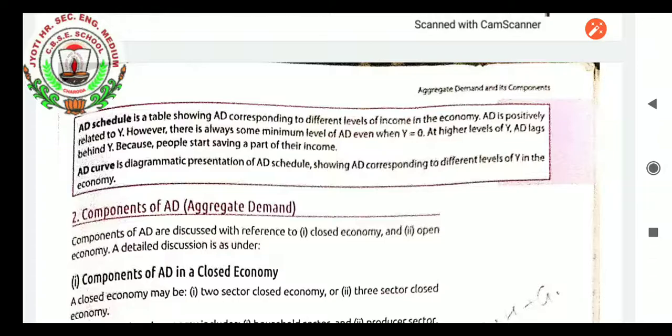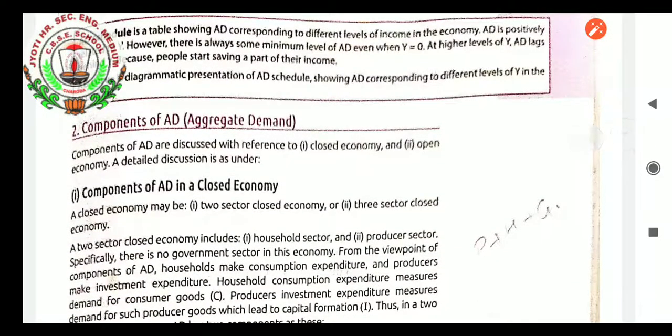Components of aggregate demand. Students, aggregate demand components are discussed with reference to a closed economy and an open economy. A detailed discussion is as under. Components of aggregate demand in a closed economy: 2 sector, 3 sector. A 2 sector economy has consumer and producer. A 3 sector economy has consumer, producer and government. Let us see one by one.